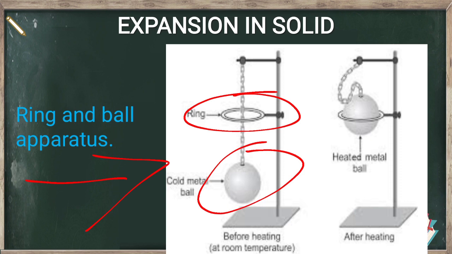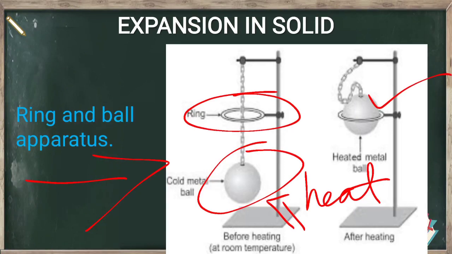But after that, we provide heat. After providing the heat, the size of the ball increases, and then it does not come out. The ball gets stuck in the ring. And why does it get stuck? Only due to the expansion.